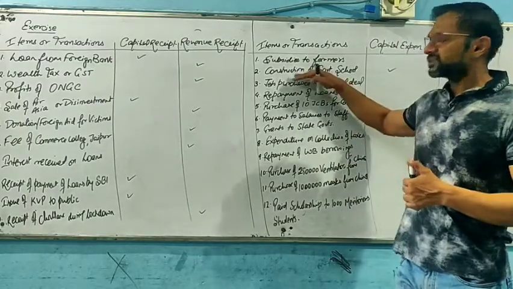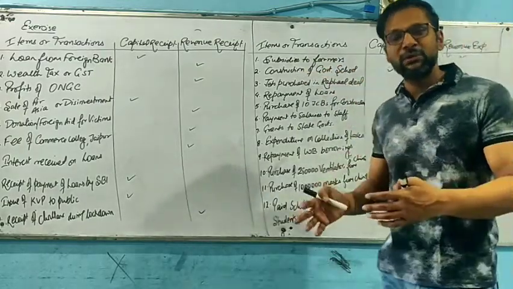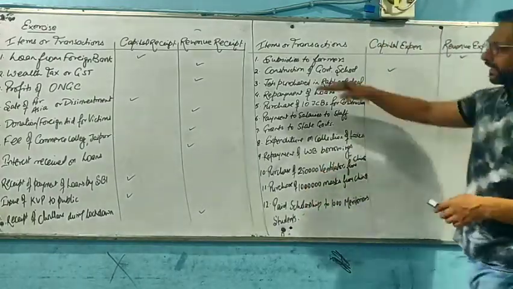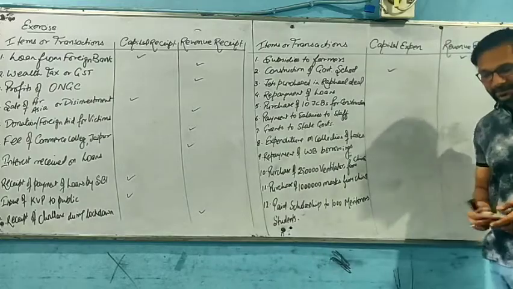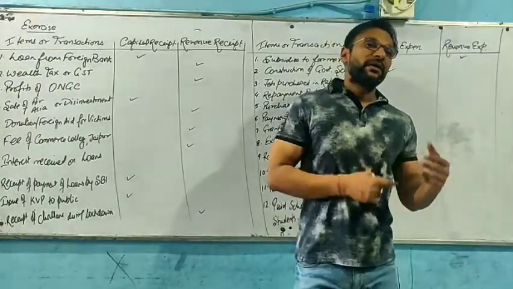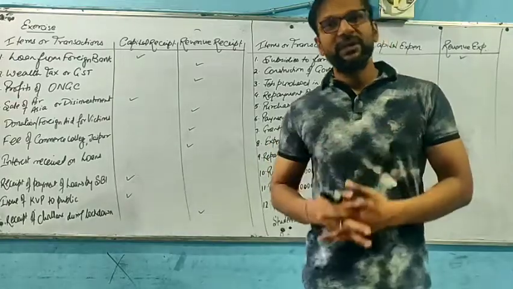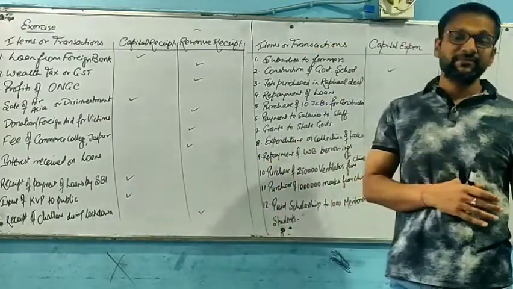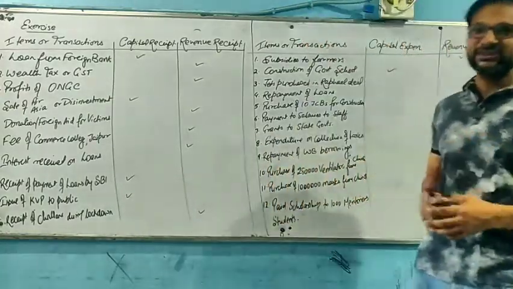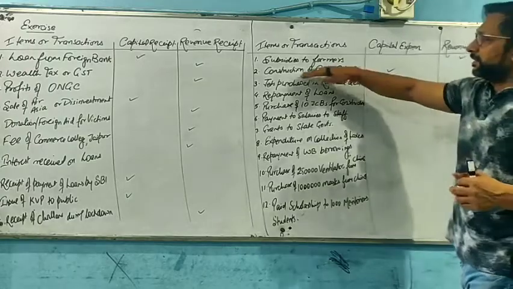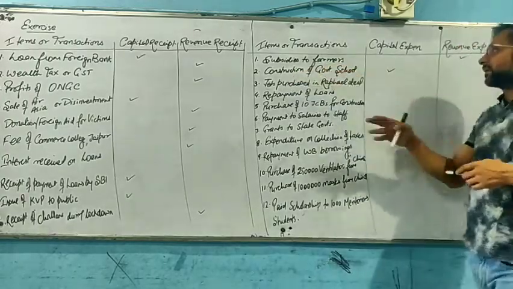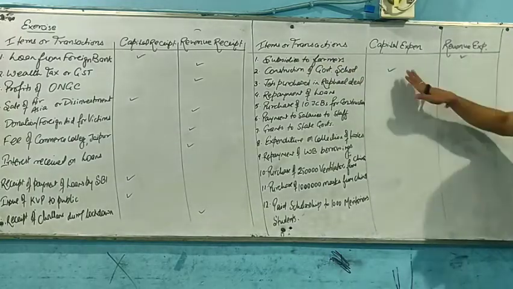So whatever the amount of construction of government school, it will make an asset to the government. It means it will be a capital expenditure thereon. Again, jet purchase and Rafale deal. Basically, the Rafale deal was a big issue in which the government and Anil Ambani were involved, for purchasing some jets worth more than 40,000 crore rupees. So whatever the Rafale deal has been undertaken by the government, it will come under capital expenditure.